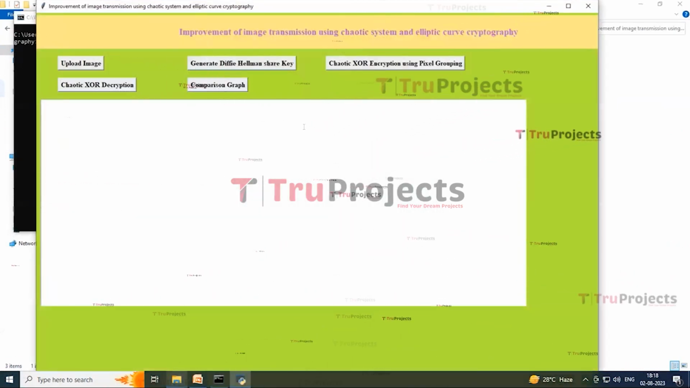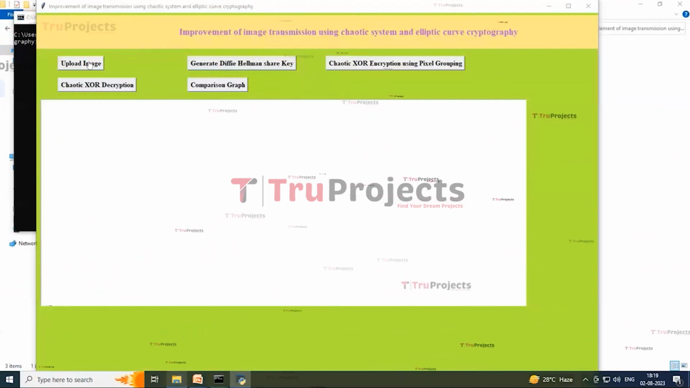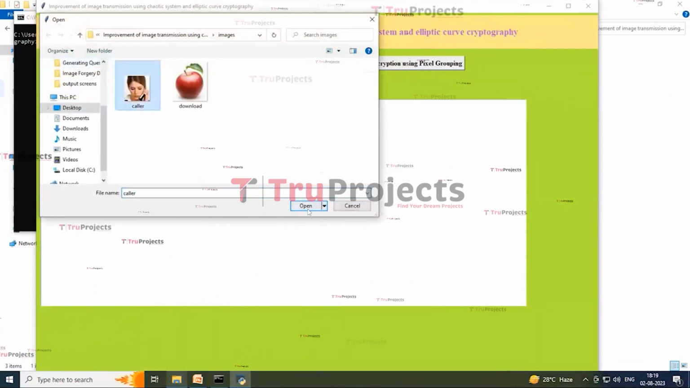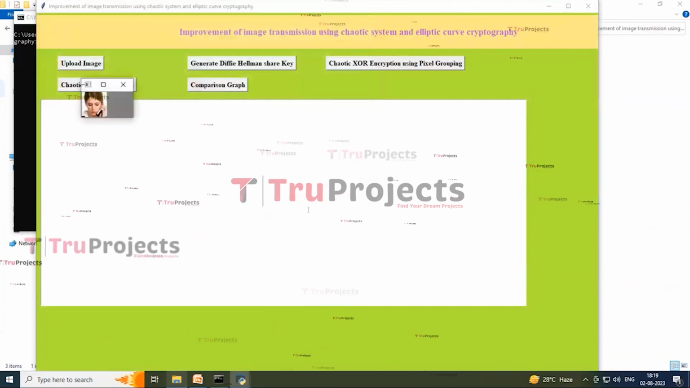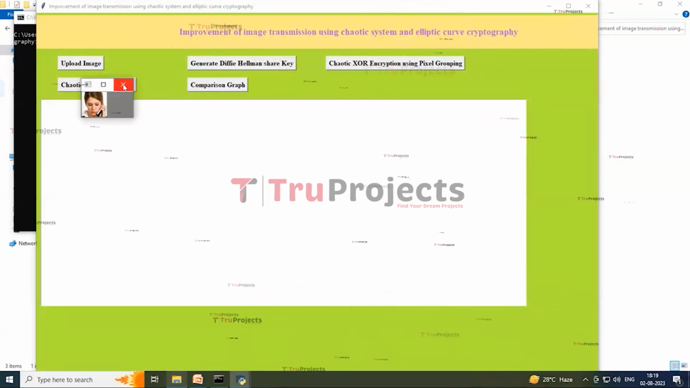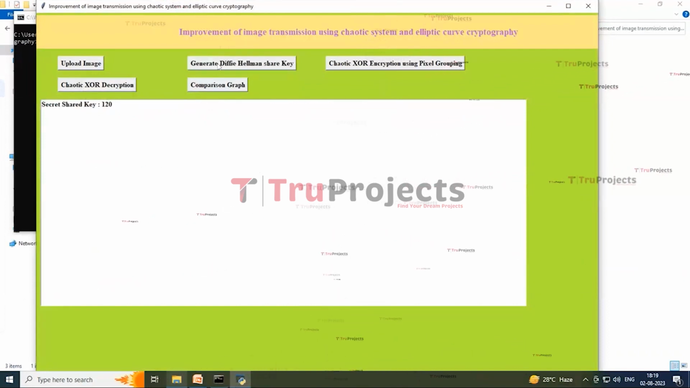Here this is the graphical user interface. With this we are interacting with the program. Now click on the upload image button to upload an image to the application. Here I am selecting this image and now click on the open button to get the output. On this screen you can see that the image is loaded, and now closing this image. Click on the Generate Diffie-Hellman Shared Key button to generate the key for getting the output.